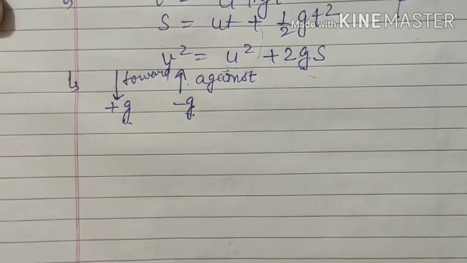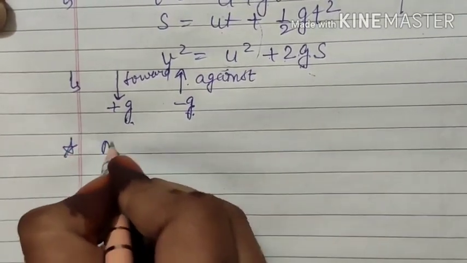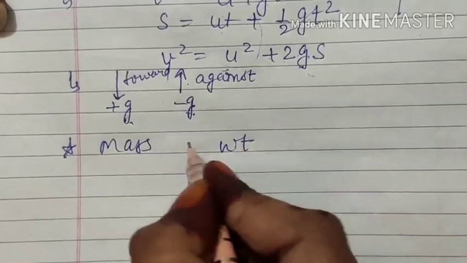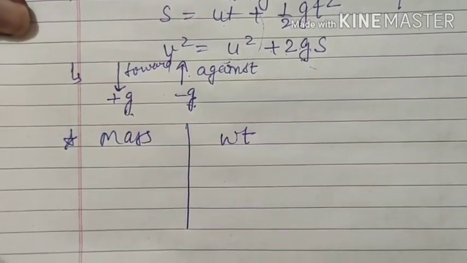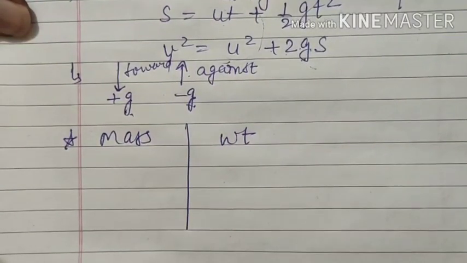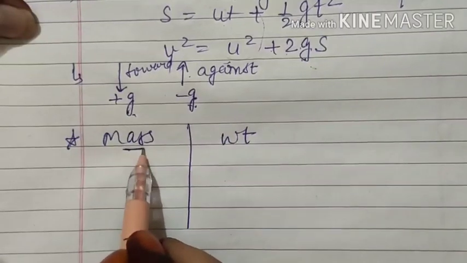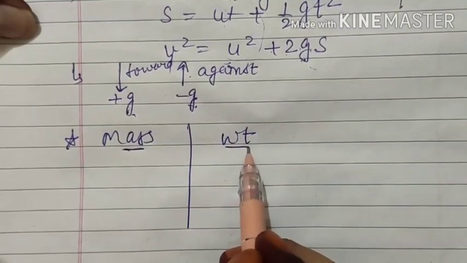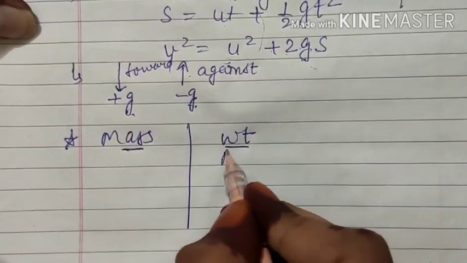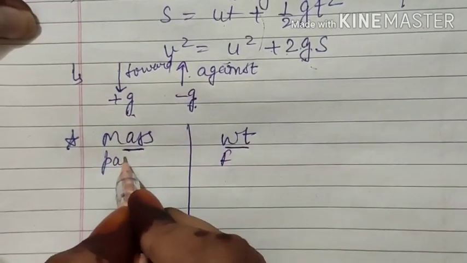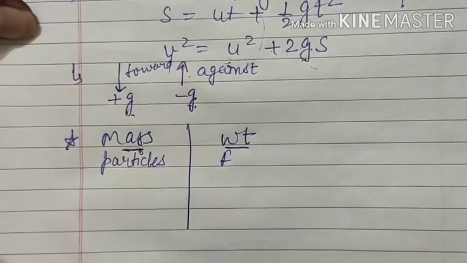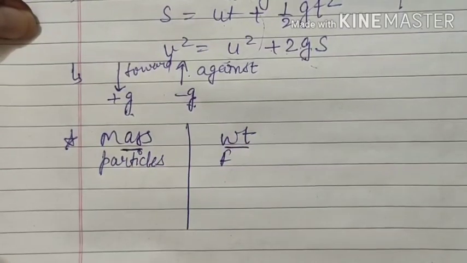Next topic is mass and weight. We already know about it. Just one idea I will give you. Mass is actually the matter content in the body. That means it will depend on the number of particles, atoms, molecules, whatever you are having in your body. So it depends on size. Whereas weight is actually a force, whereas this is the number of particles. Here I say particles, because it can be atoms or molecules.